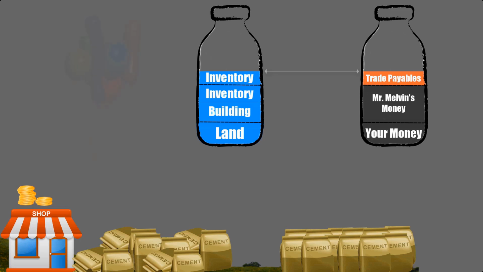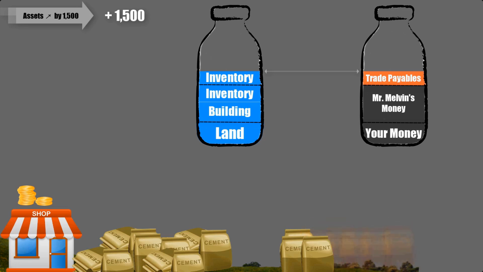You are up in business and you make your first sale. You sell 9 bags of cement for 1,500 in cash. This increases your assets. Each bag costs you 100 and you sold 9 bags. Since you don't have these bags anymore, we have to remove their value from the inventory. So your assets decrease by 900.